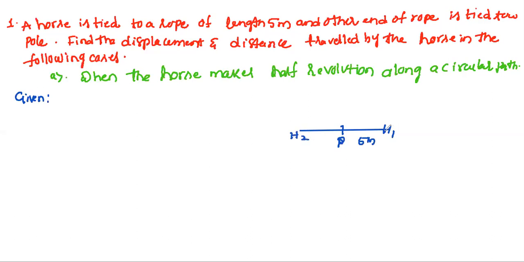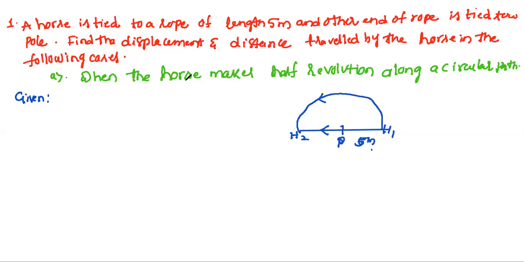When it makes half a revolution, from H1 to H2, the pole is 5 meter away. So the horse is moving in this direction.